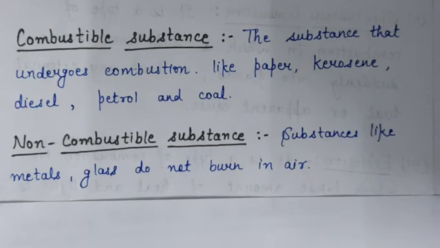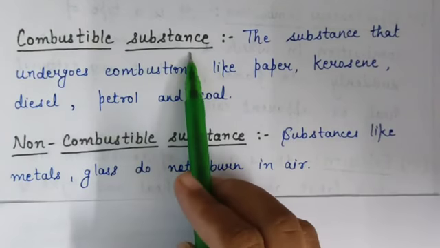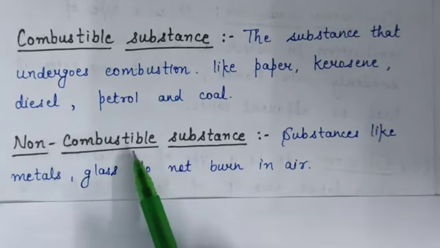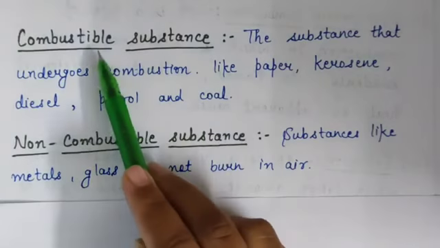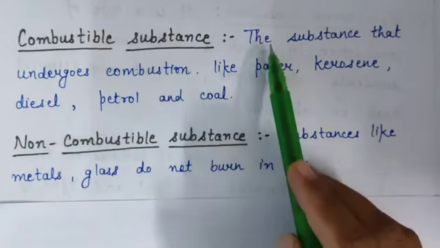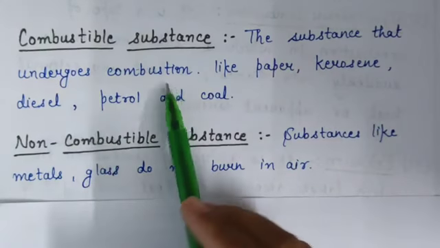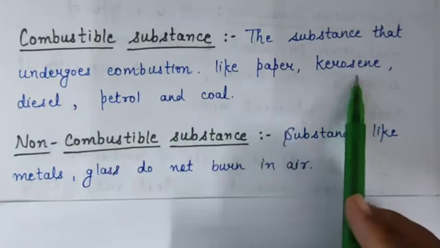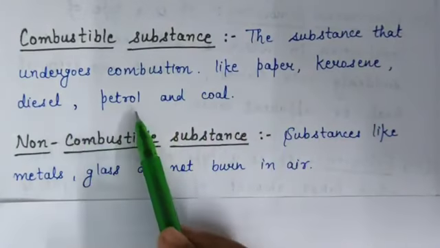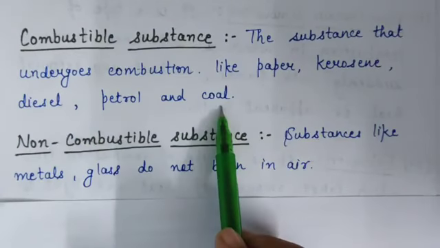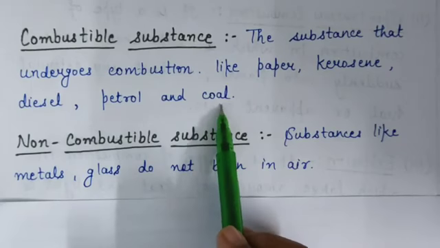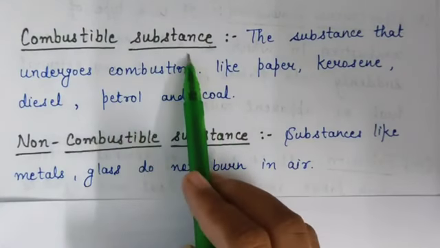Now on the basis of the combustion, substances are divided into two categories. First is combustible substance and second is non-combustible substance. Now what is combustible substance? The substances that undergo combustion, like paper, kerosene, diesel, petrol and coal, are called combustible substances.